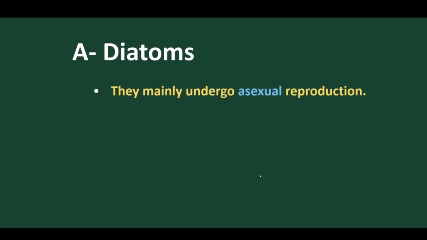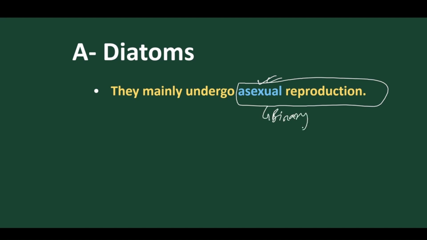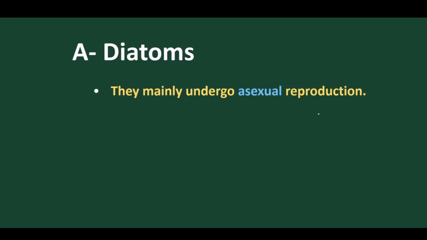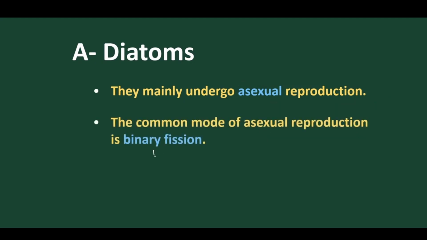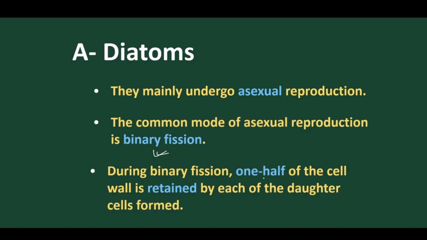Very important. Now, they mostly use the asexual mode of reproduction, which is called binary fission. Binary fission is their normal mode of reproduction. It is the asexual mode of reproduction. In binary fission, one half of the cell is retained by each of the daughter cells so formed.